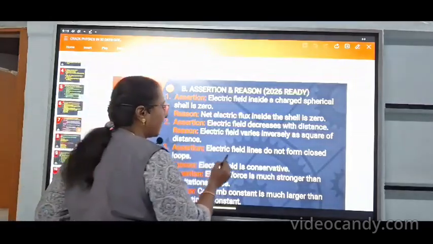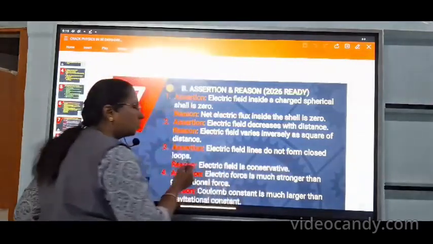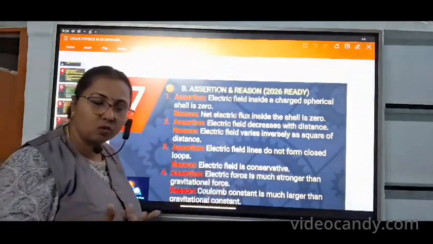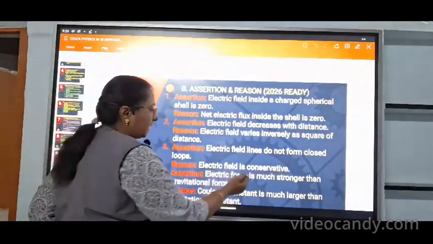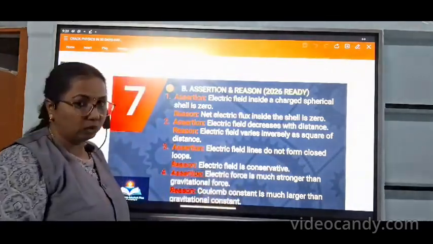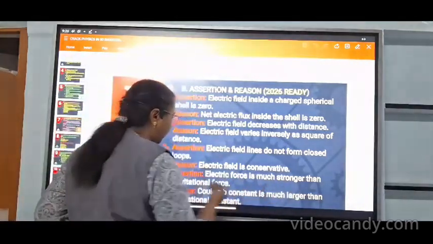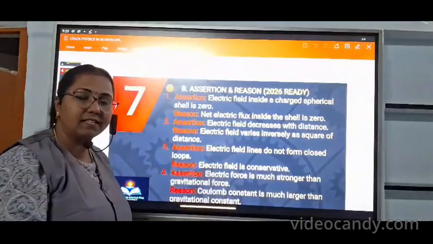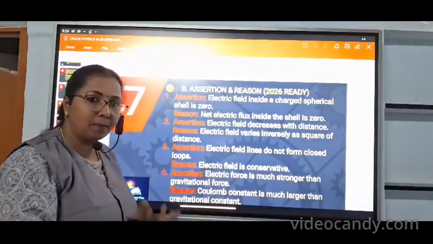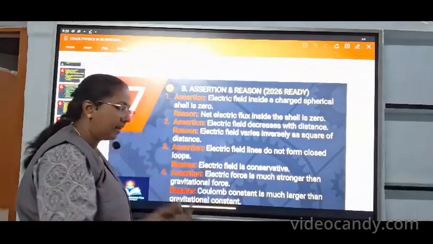And as I said, electric field lines do not form a closed loop. Yes, they never form a closed loop. And the reason: the electric field is conservative. Yes, both are right. And as I said, the electric force is much stronger than the gravitational force. Yes, that's the numerical example problem we know in our NCERT book.